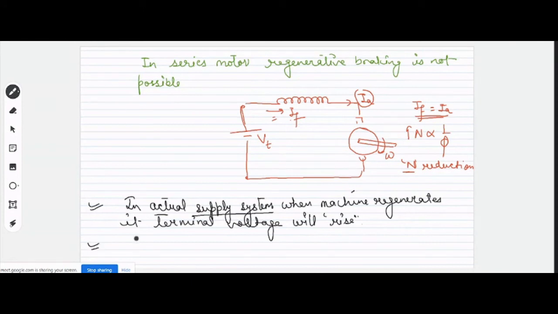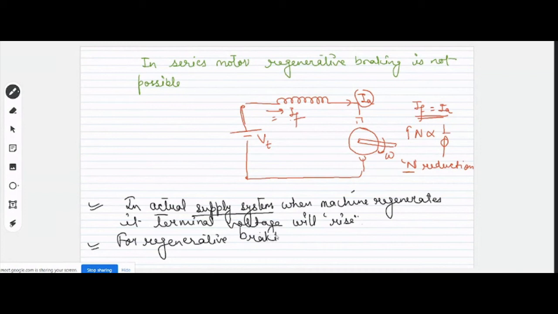Right? So, should I write, for regenerative braking, let me write the braking only.